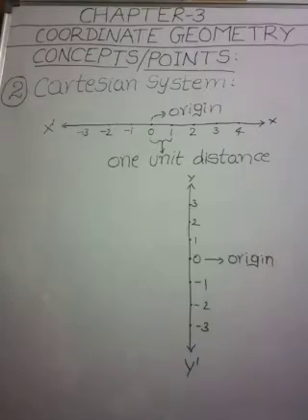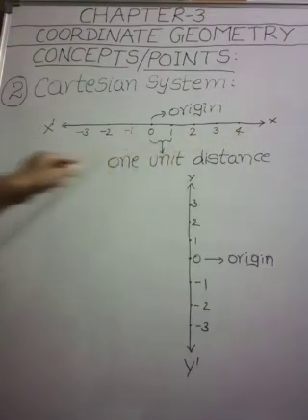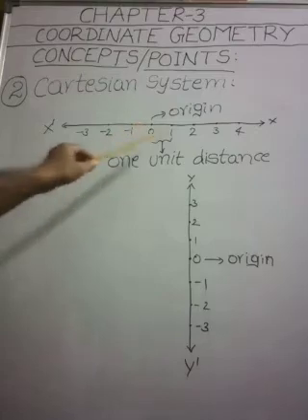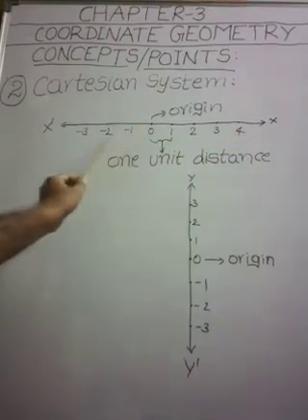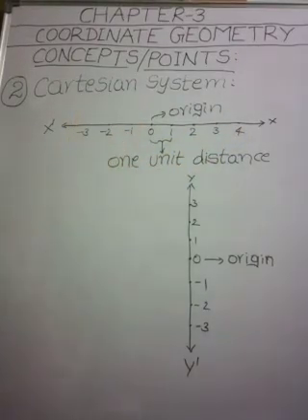The point in the positive direction at a distance of r from the origin represents the number r. The point in the negative direction at a distance r from the origin represents the number minus r. Locations of different numbers on the number line are shown on this number line: 1, 2, 3, 4, minus 1, minus 2. Okay, my dear children? Right.